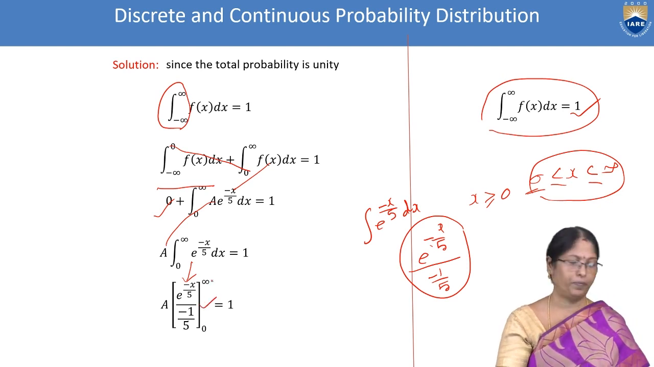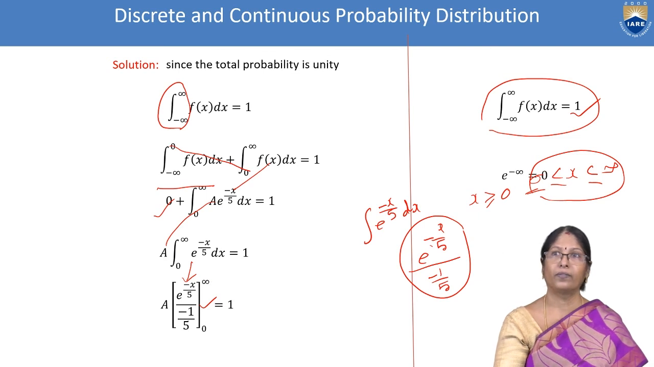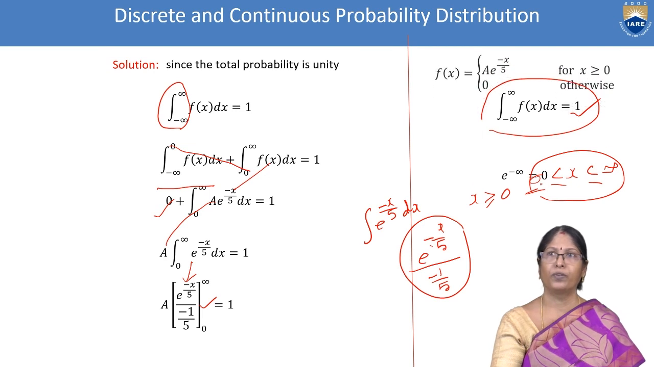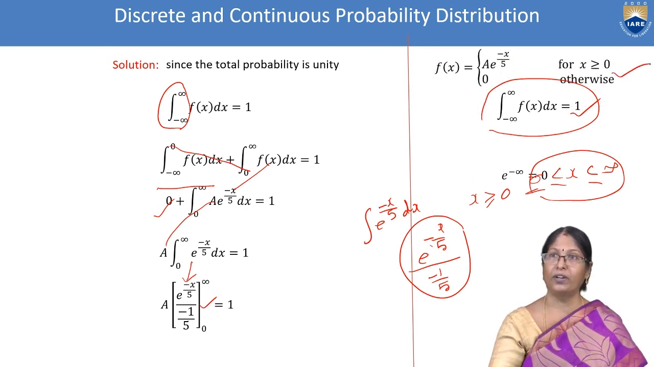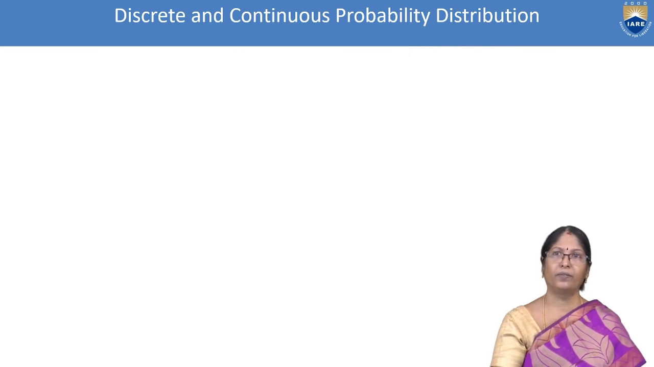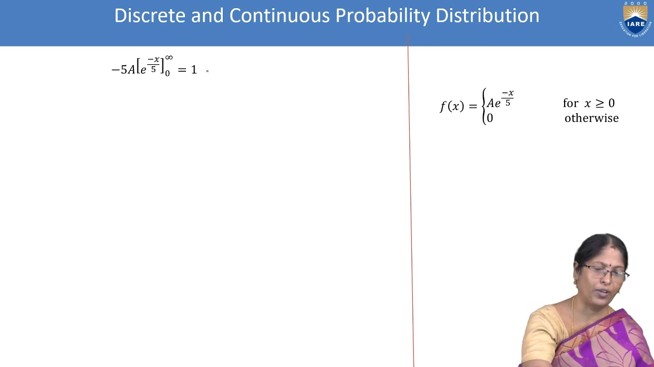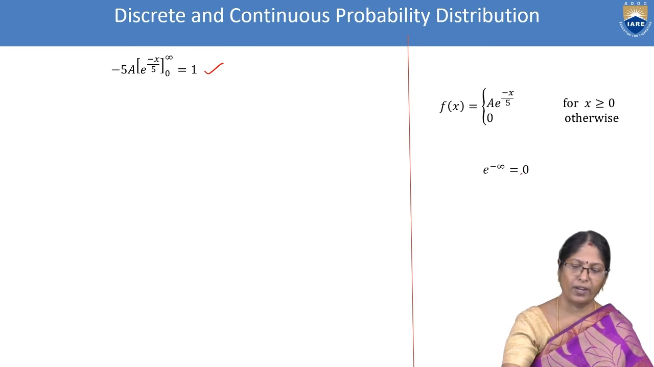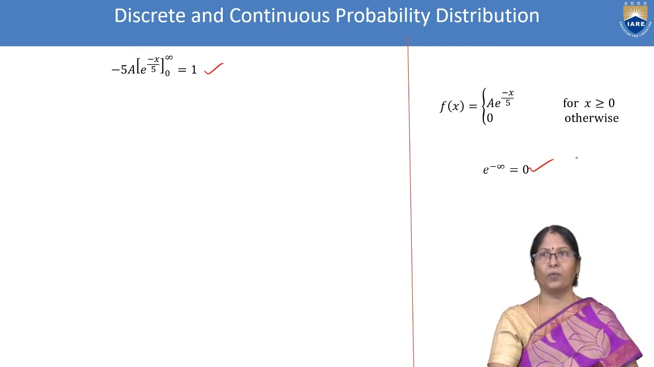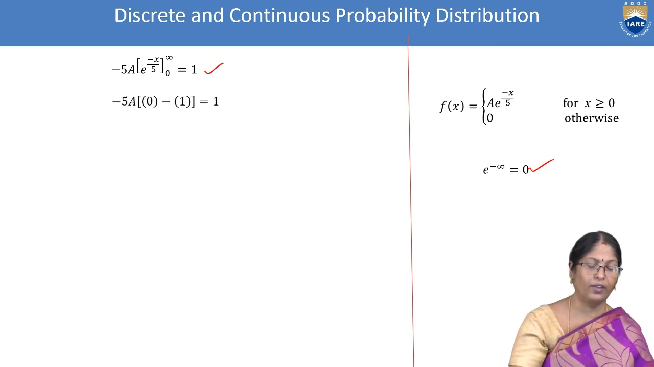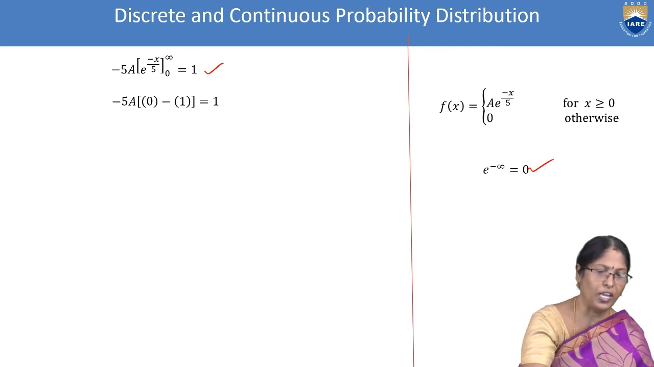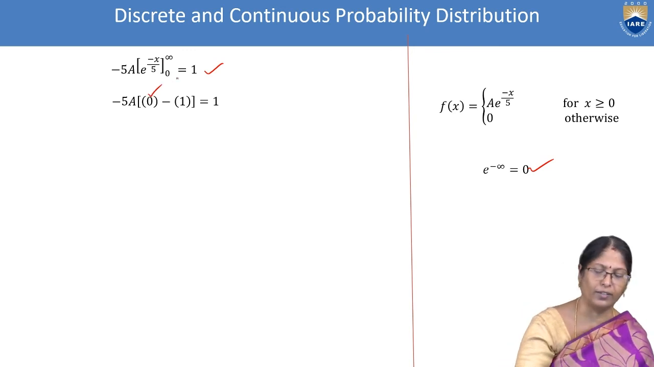0 to infinity. e power minus infinity, the value is always 0. You can see the function it is kept here. So we did clearly. You can see it. So minus 5a, the last step it is written here. Minus 5a, e power minus infinity, the value which is equal to 0. So first we are substituting the infinity. So e power minus infinity, that is 0.